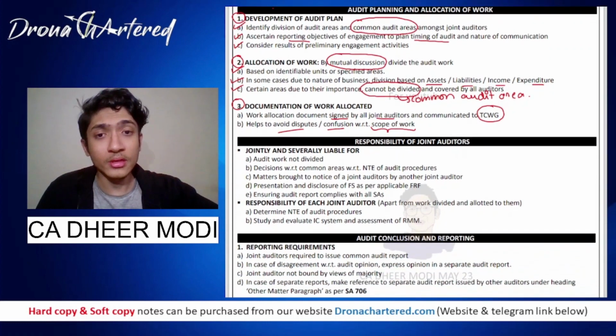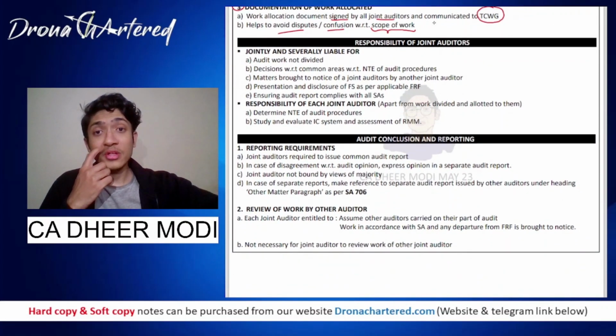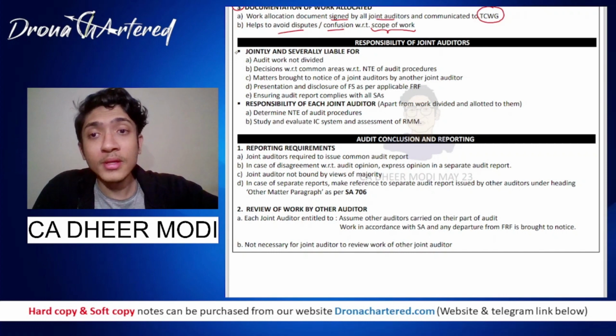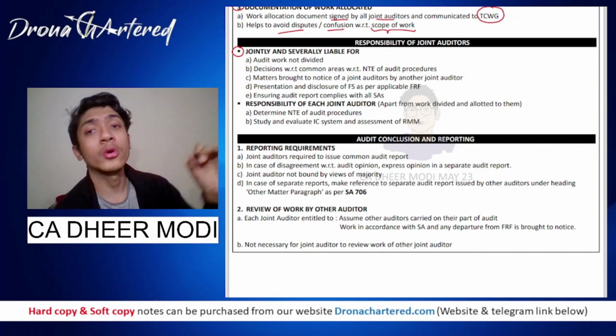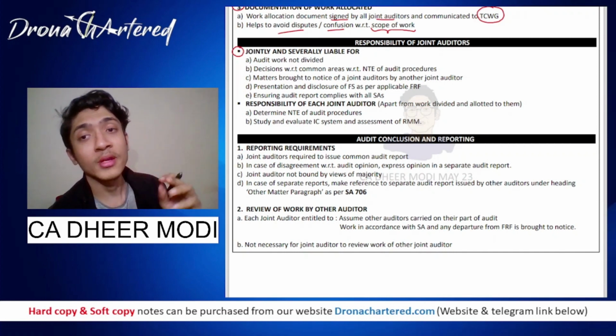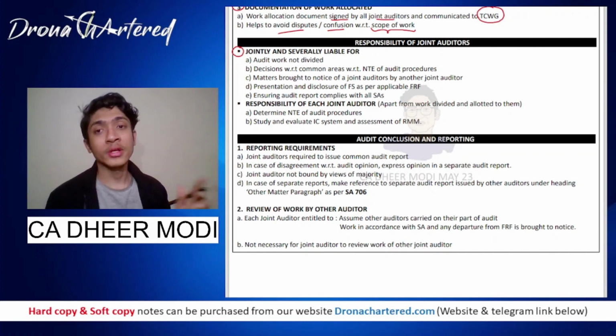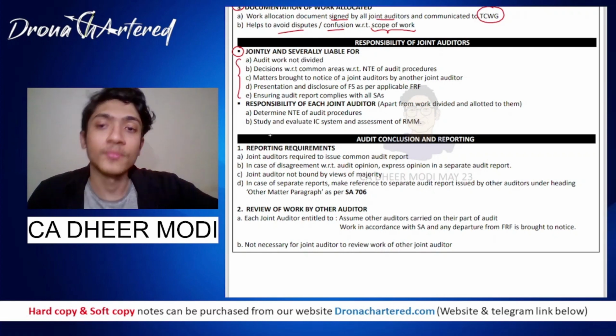Now, what is the responsibility of joint auditors? There are two types of responsibility. One is being jointly and severally liable. That means all the auditors that have been appointed, all the auditors that are jointly auditing the entity, will be responsible for all of these transactions together.